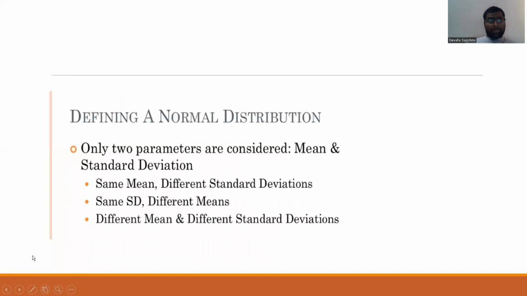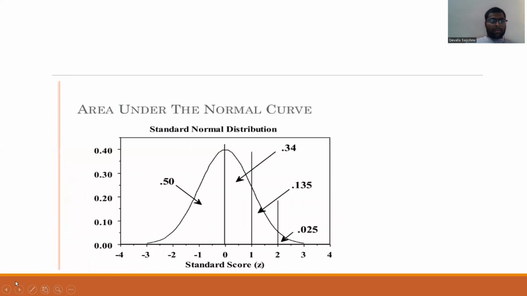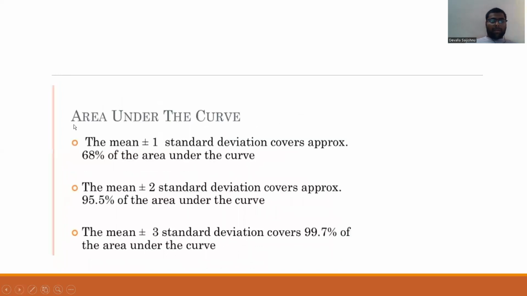To define a normal distribution, only two parameters are considered: mean and standard deviation. Same mean, different standard deviations. Same standard deviation, different means. Different means and different standard deviations. Area under the curve.